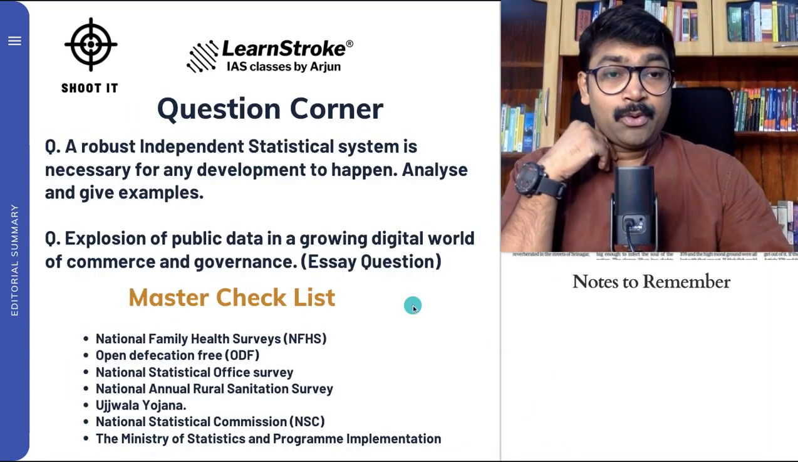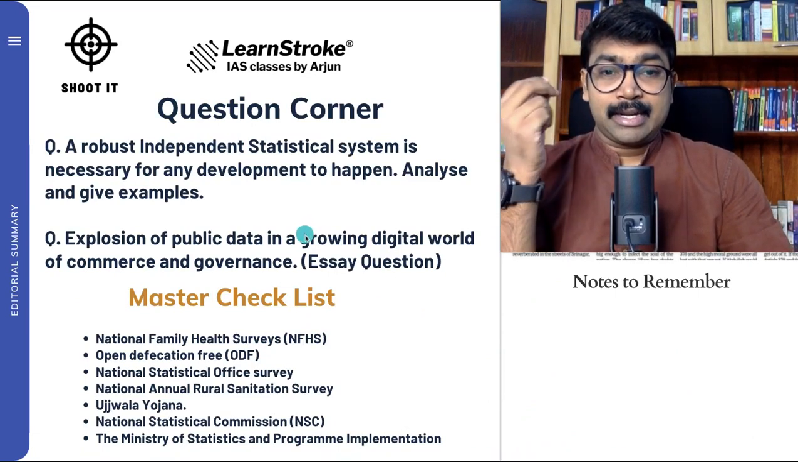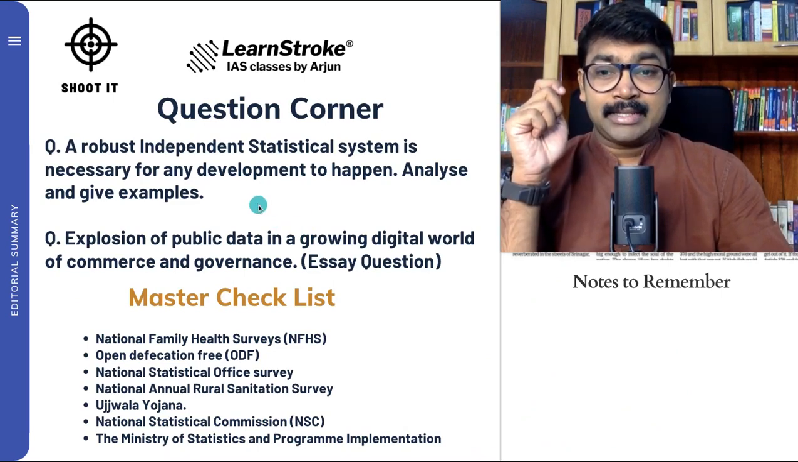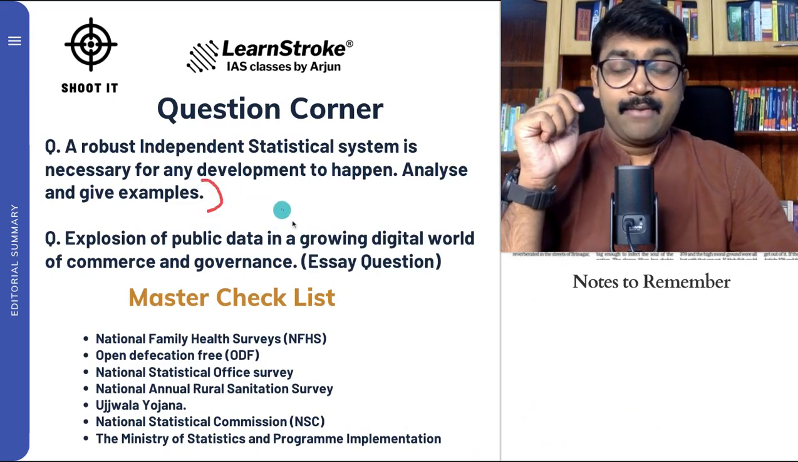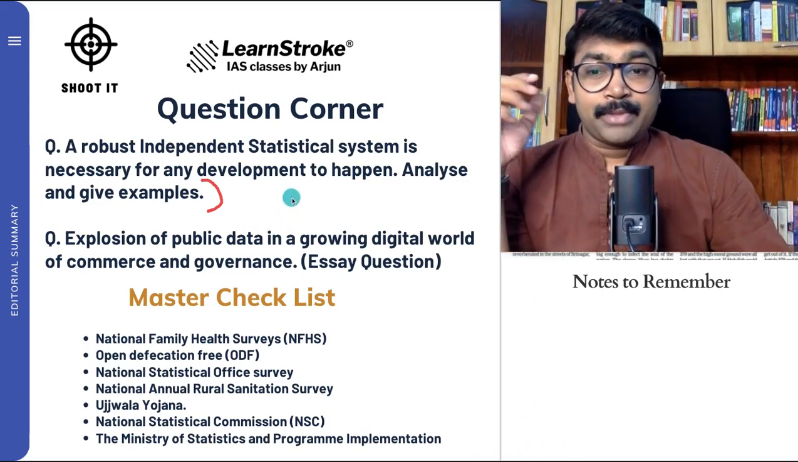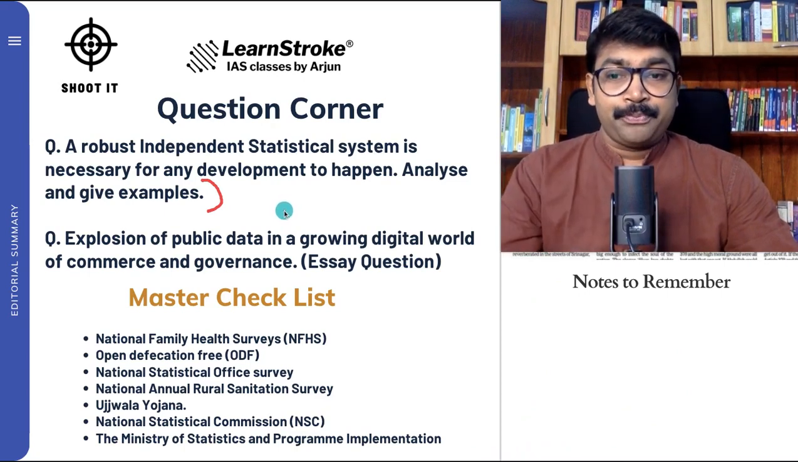So with this, I'm giving you important questions also. A robust independent statistical system is necessary for any development to happen. Analyze and give examples. So this is a good question where you need to understand a robust independent statistical system is very, very important and necessary. So we have to prove this also. And the explosion of public data in a growing digital world of commerce and governance. So this is an essay question.